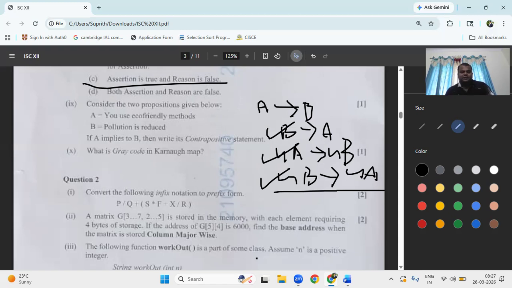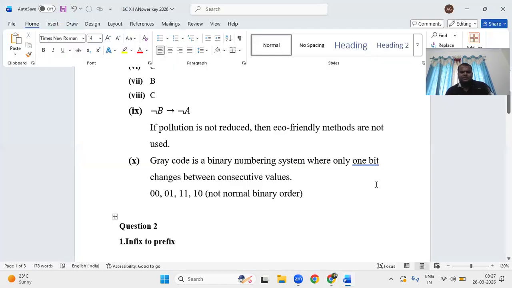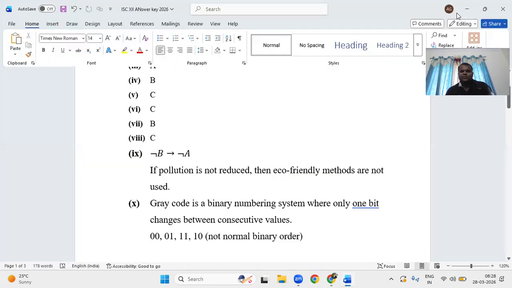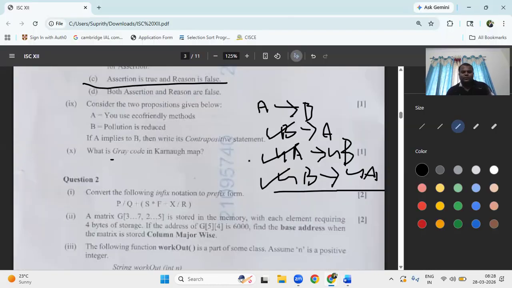Next, question number 7. Now the Gray code. What is the meaning of Gray code? In the K-map, we write the truth table 00, 01, 11, 10. When taking the minterms in the K-map, after 00, 01, instead of 10 we take 11 directly, then next 10. That is known as Gray code.